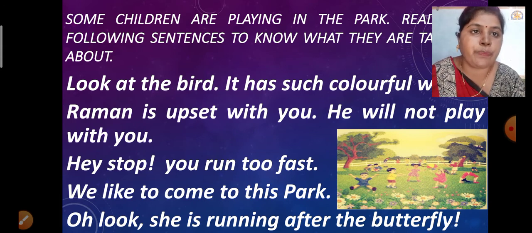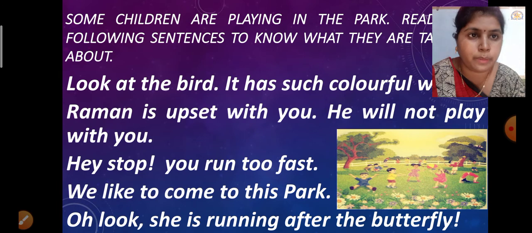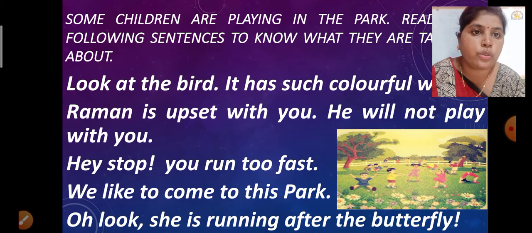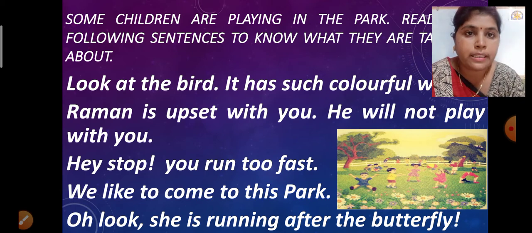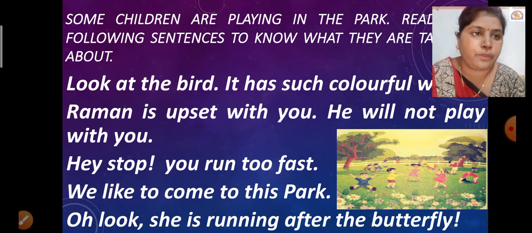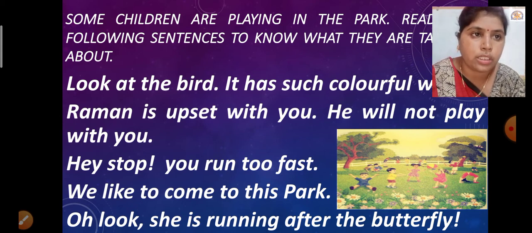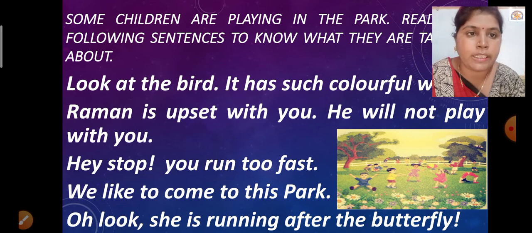So see, students, what you have to observe here. Look at the bird. In the first sentence they use the word bird, and in the second sentence it has colorful wings. So instead of bird they use the word it. Second sentence is, Raman is upset with you, he will not play with you. So instead of Raman, in the second sentence they use the word he. Number 3, hey, stop, you run too fast. So instead of taking the name of the second person, the word you is used.